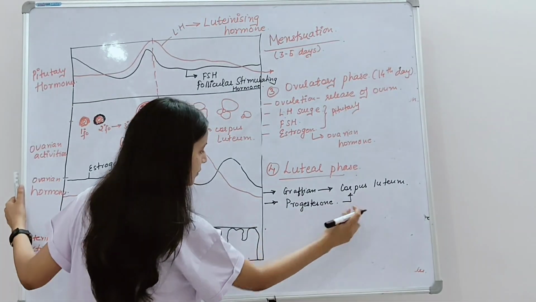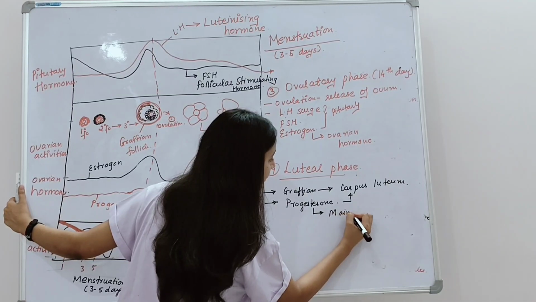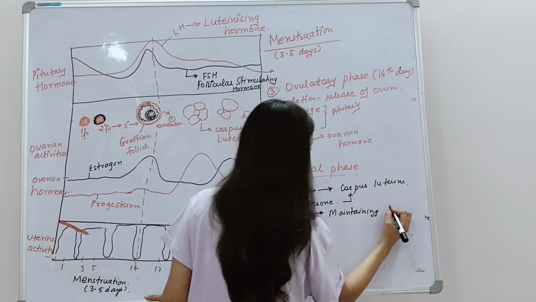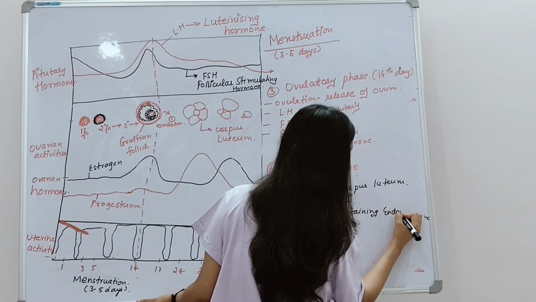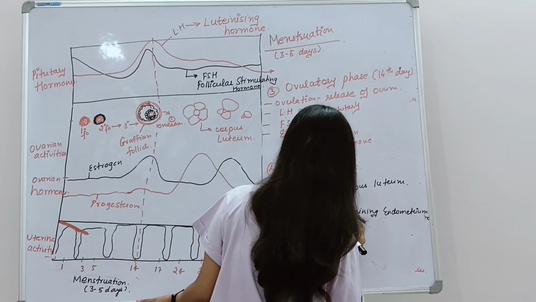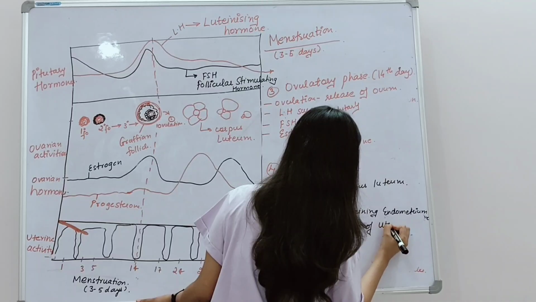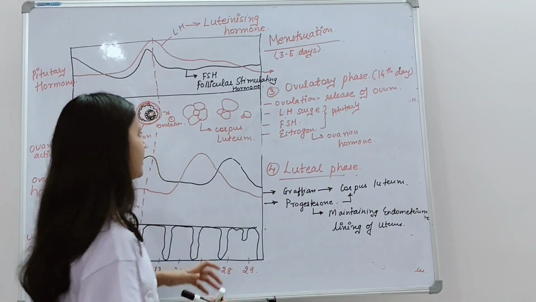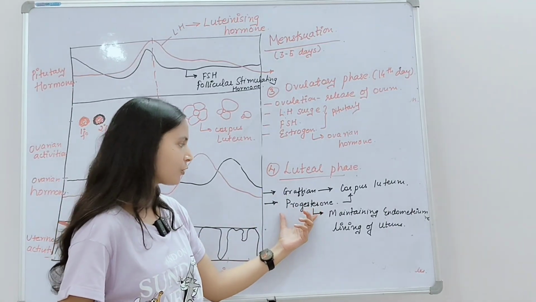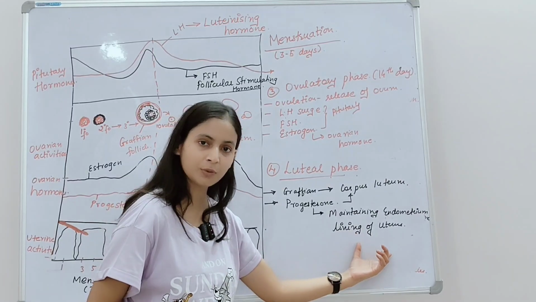The progesterone has the role of maintaining the endometrium lining of the uterus. So the corpus luteum secretes progesterone, and this hormone is responsible for maintaining the endometrium lining of the uterus.